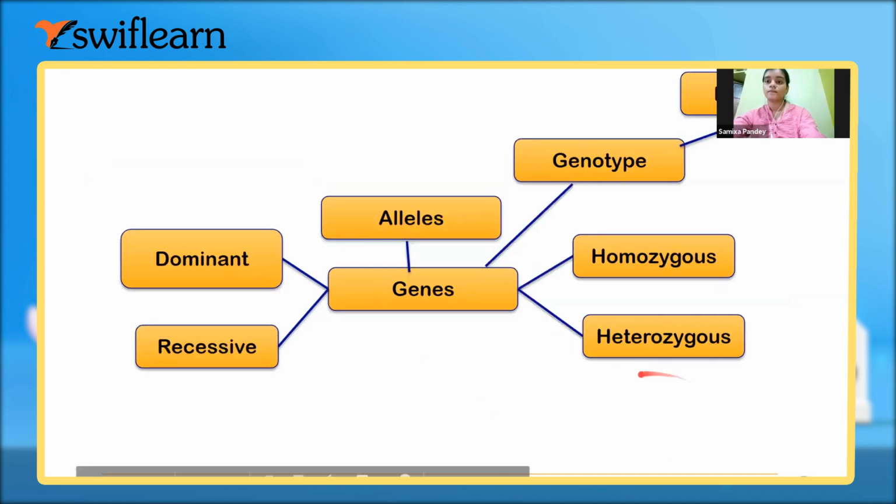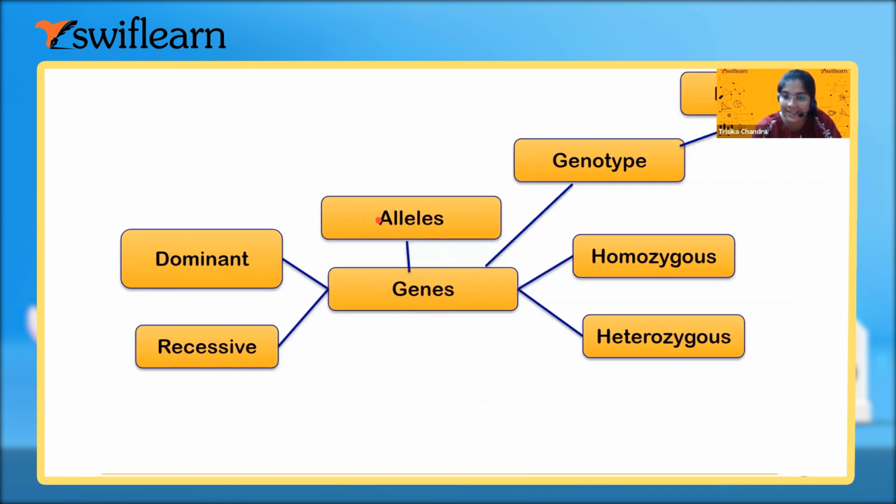Okay. Next we did that the alternate forms of genes are called alleles. The alleles can be dominant or recessive. Otherwise, the genes can be homozygous when both the alleles are the same, or heterozygous when both the alleles are different, like one tall, one short. And the genes denote the genotype of a person, and that codes for the phenotype of a person. Till this much, any doubt, any question? No, ma'am.